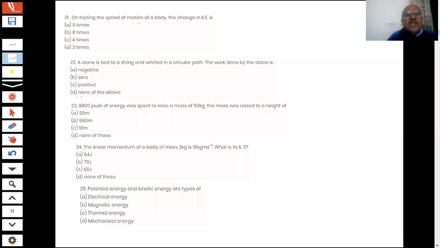On tripling the speed of the motion of the body, what is kinetic energy? Half mv square. What is done? The speed of motion is tripled. So 1 by 2 m into (3v) whole square. So what will that be? 1 by 2 m v square into 9.